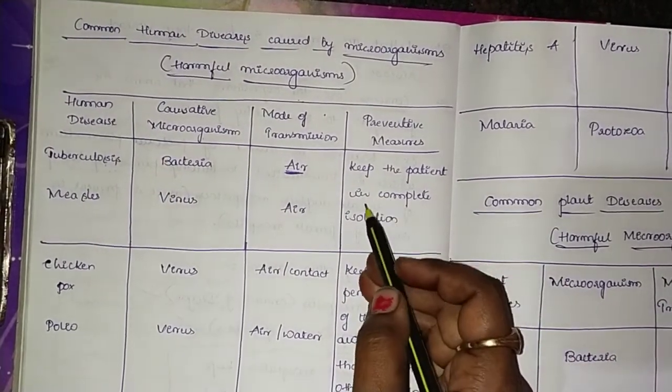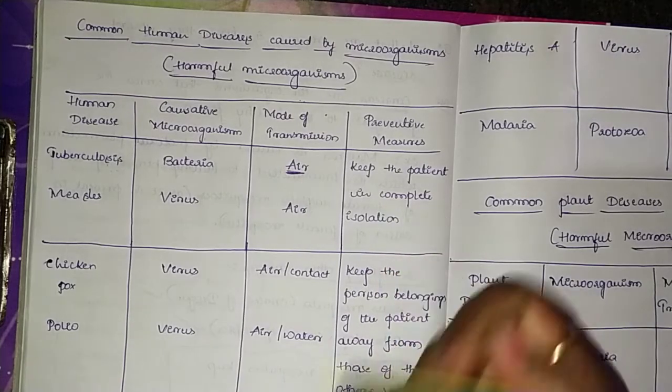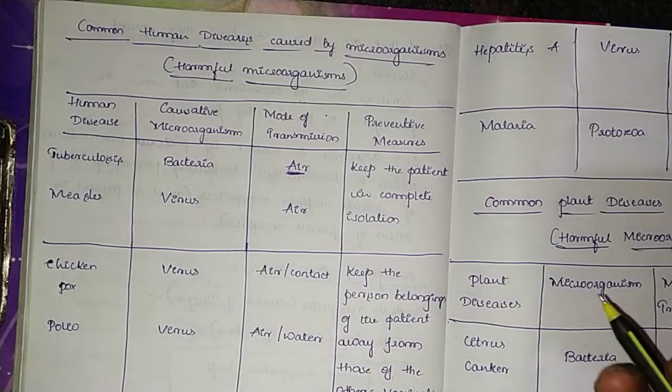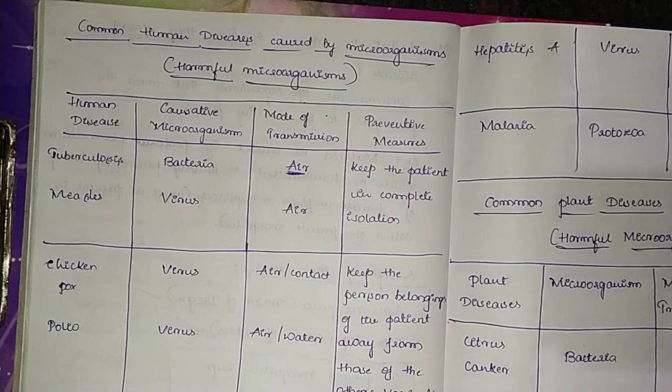The preventive measure is to keep the patient in complete isolation, that is, keep the patient in a separate area, apart from others, and that can prevent it.